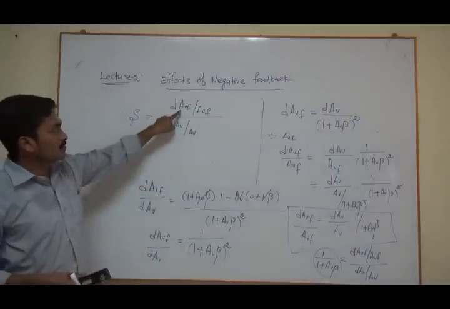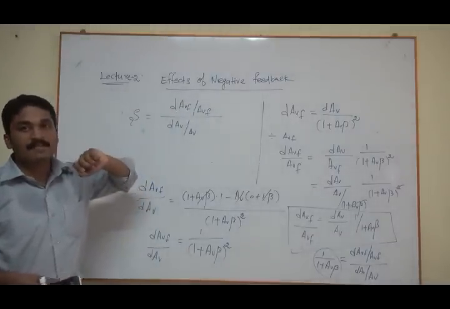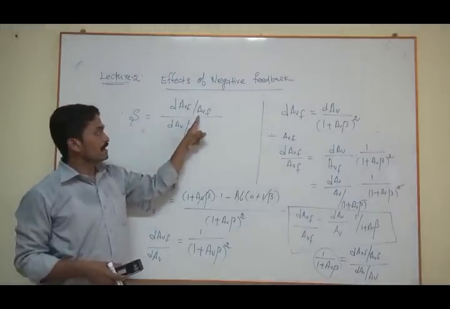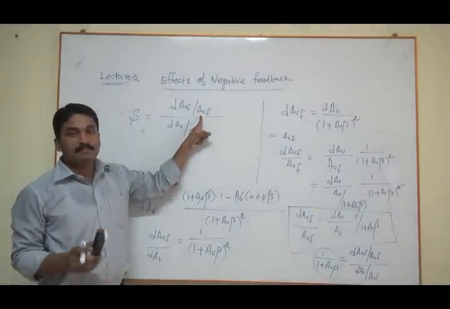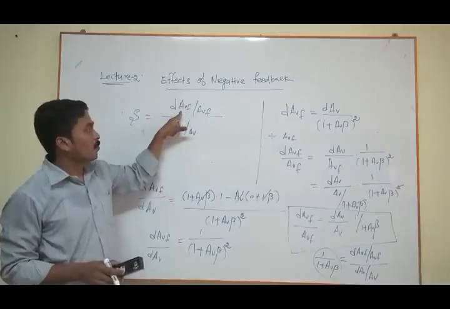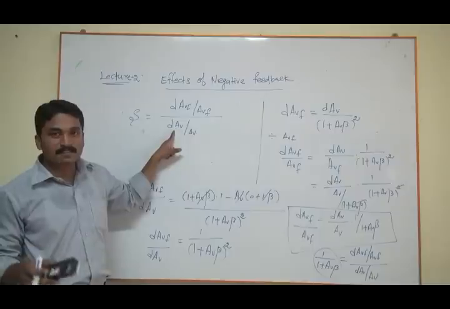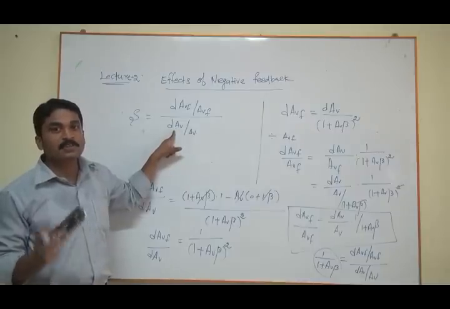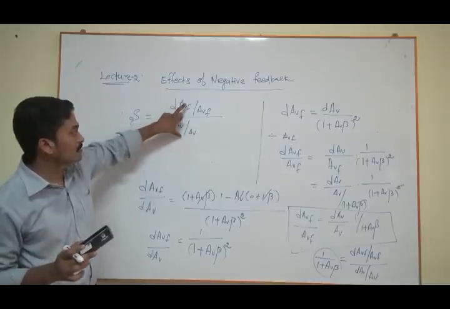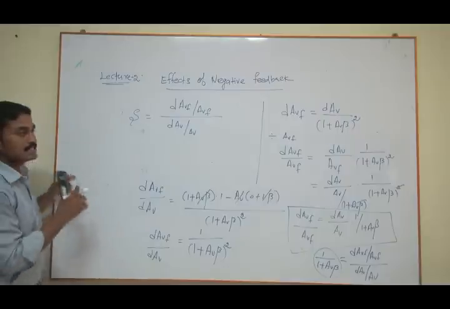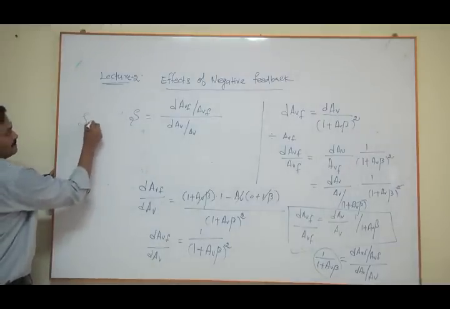So what are these terms? dAVF by AVF is the fractional change of voltage gain with feedback, and dAV by AV is the fractional change of voltage gain without feedback. This ratio is what is called the sensitivity S.